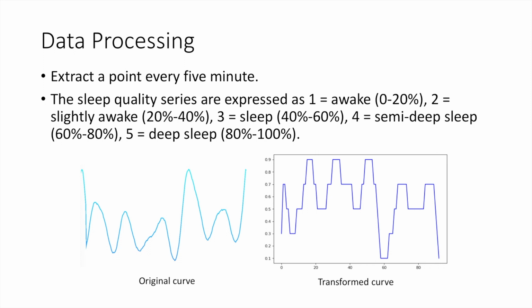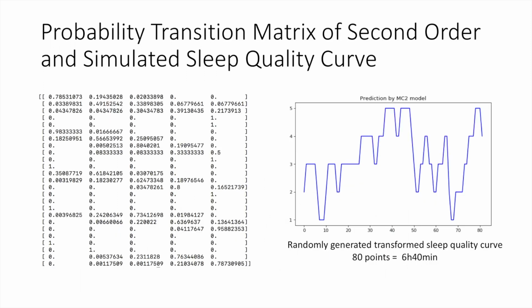While the highest point of the original sleep quality curves represents the lightest sleep, our transformed curves do the opposite, so the lowest state 1 stands for awake. We store the states in the matrix, where the ith row stores the data of a night, and the jth column stores the data at j times 5 minutes of the night. We can gain the transition matrix of the MC2 model by computing frequencies as we said before.